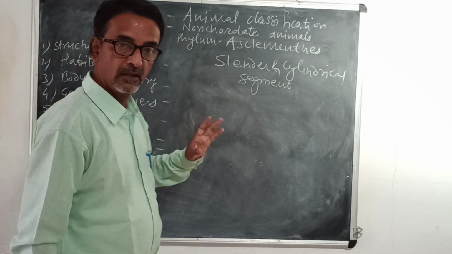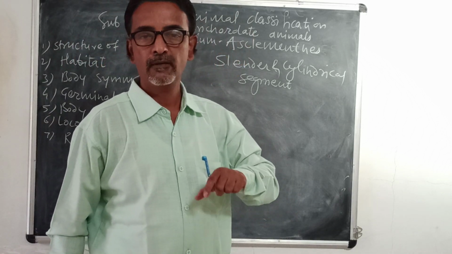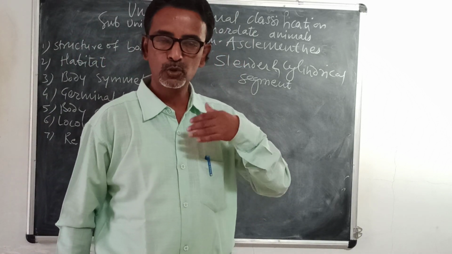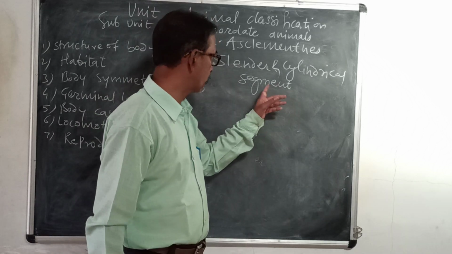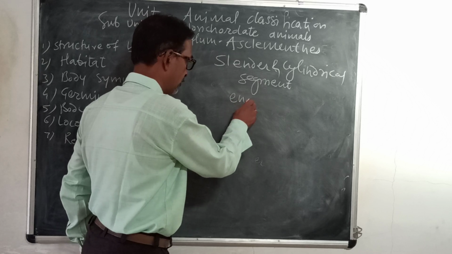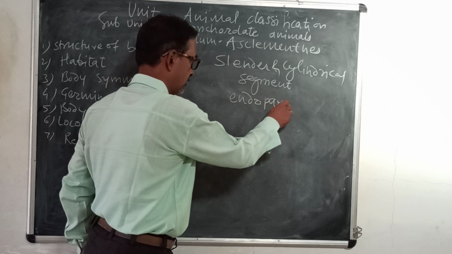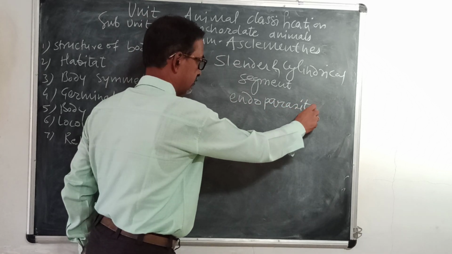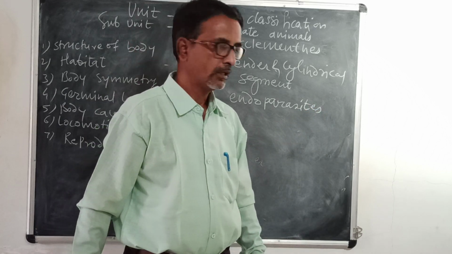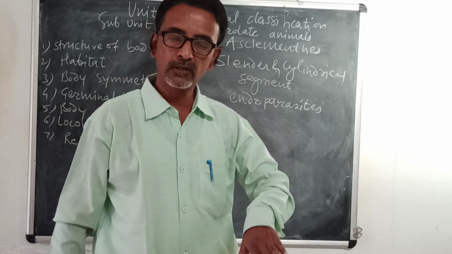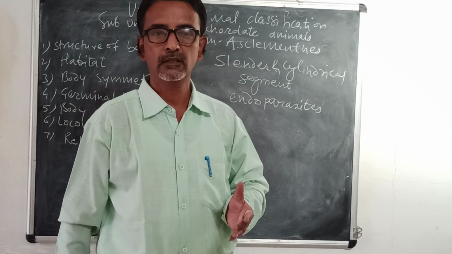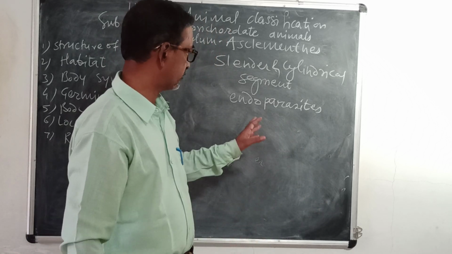Then habitat. There are also two types of habitat. Most of them are parasitic, and again in parasitic, they are endoparasites. Then some are free living, either in water or on land, that is called terrestrial.